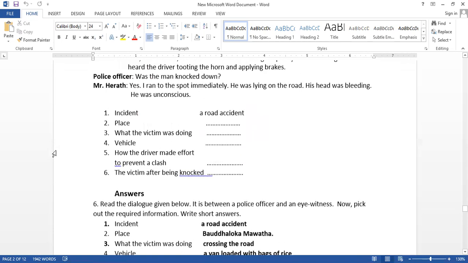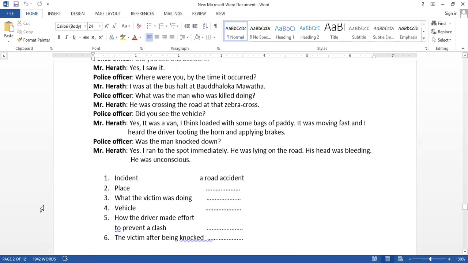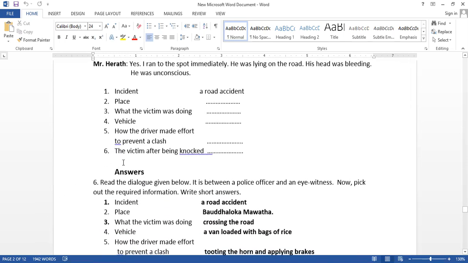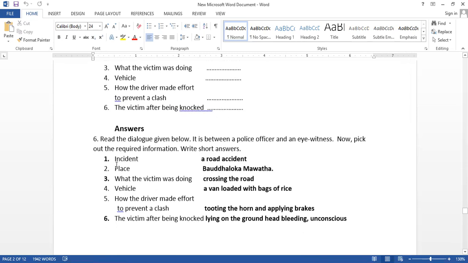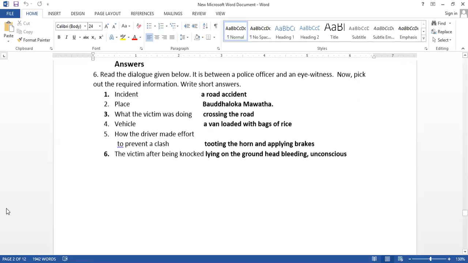Yeah, he was doing something. That means the driver tooting the horn and applying brakes. I heard. So the driver wanted to prevent that. Yes. Then what did he do? He was tooting the horn and he was applying brakes. Then the victim, after being knocked, he was lying on the ground, head bleeding and unconscious. Okay.